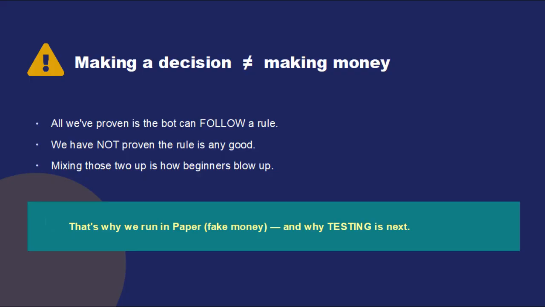One more honesty beat because it matters. Your bot making a decision is not the same as your bot making money. All we've proven is that it can follow a rule. We have not proven the rule is any good. Those are completely different things, and mixing them up is how beginners blow up accounts. This is the whole reason we run in paper mode, fake money, and why the next big step is testing. We let the bot make these decisions for real with no money at risk, so we can find out the truth before it ever costs us a cent.